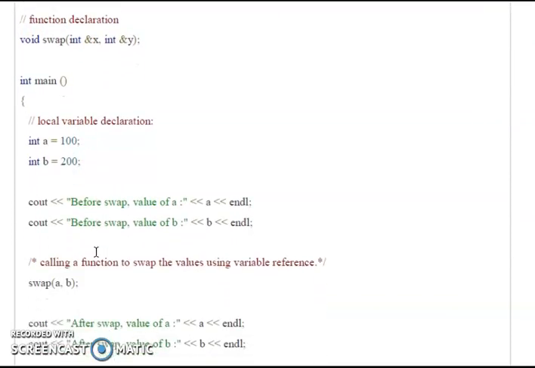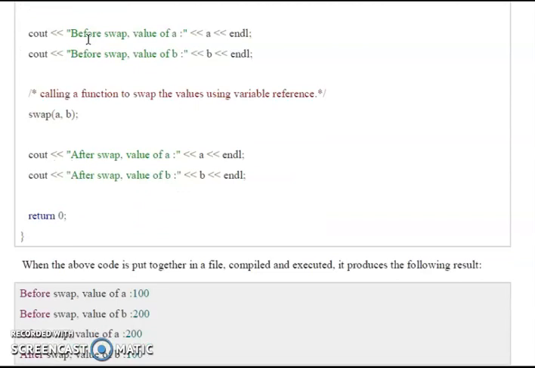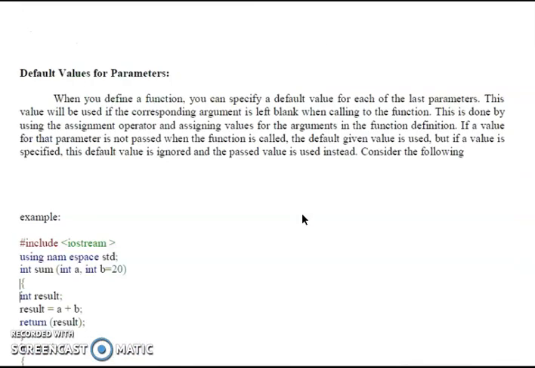Here we are calling a function to swap the values using reference variables. Swap a and b: it should interchange the address values. After swapping, the values are interchanged compared to before swapping. There are two types of function calls we are using, call by value and call by reference. That is a major use of function declaration.